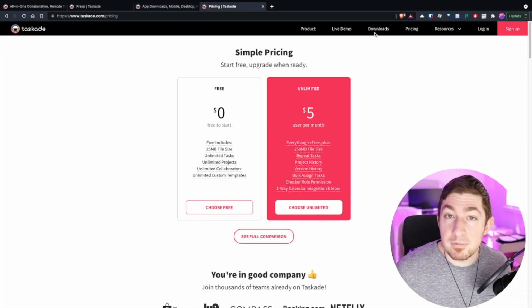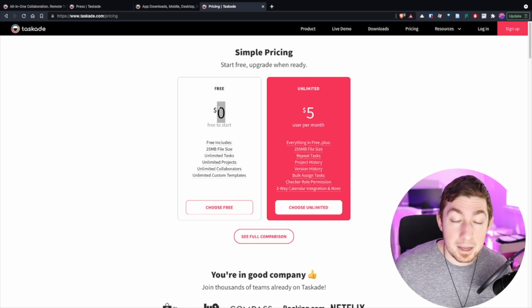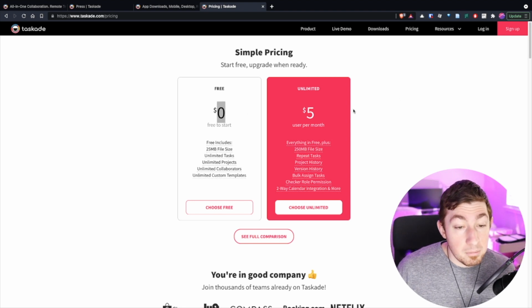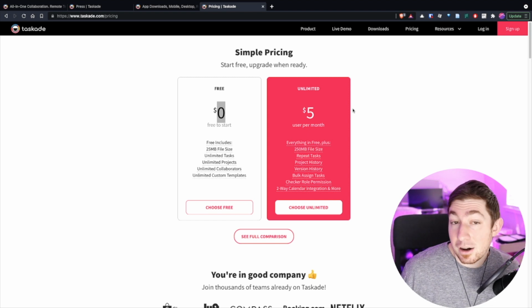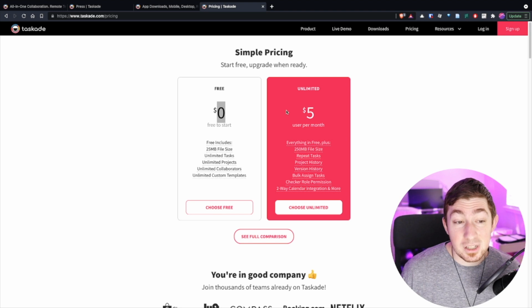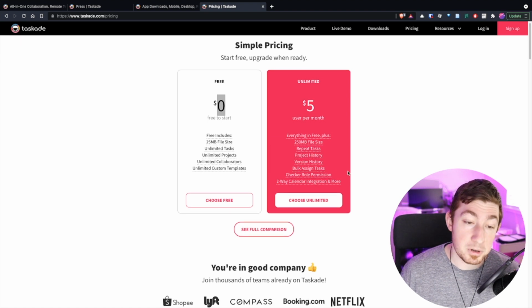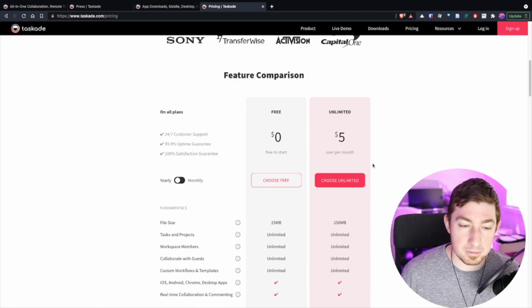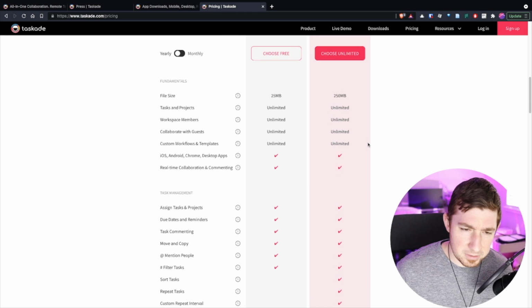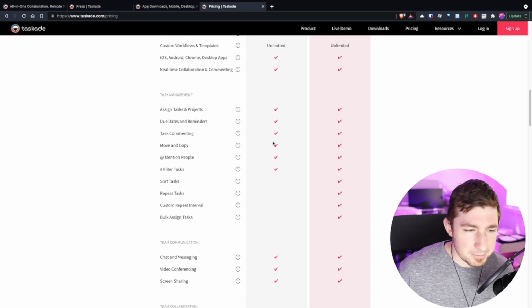And then finally pricing. Just up front, it is free. You can use this for free. And most of the things that you probably care about the most in using an application like this are still free. Unlimited tasks, projects, collaborators, templates, all of those things, unlimited. That's pretty awesome. I only just now looked at the pricing, and I was actually surprised. This is a much better freemium type of model than I was expecting.